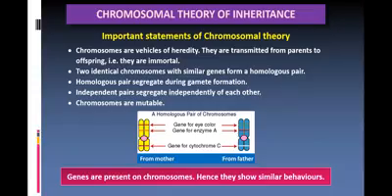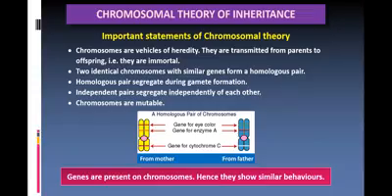So uniqueness will be there. The beard shape, eyebrow, eye color, skin color, hair color, curly hair, long hair, these are all decided by the genes present on the chromosomes. Therefore, genes are present on the chromosomes, hence they show similar behaviors. These are some of the statements made by Sutton and Boveri, the two scientists.